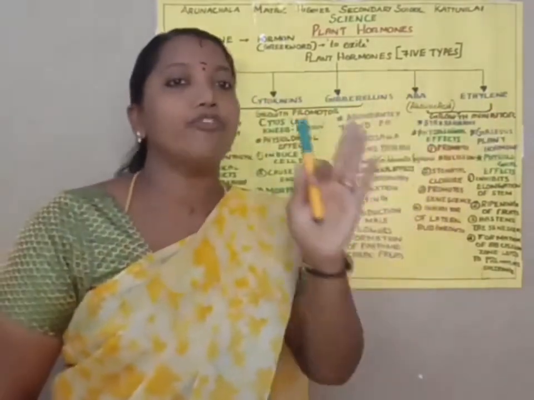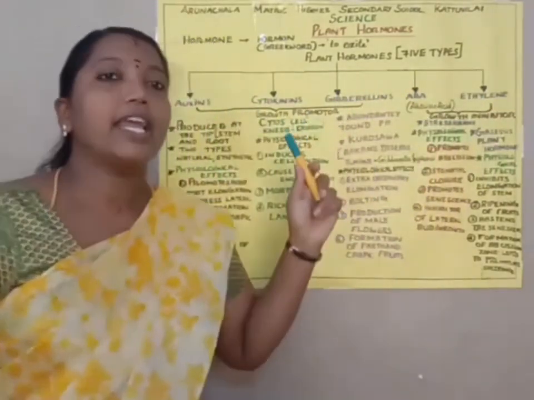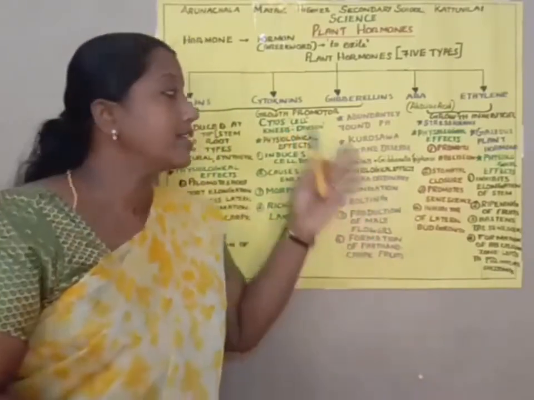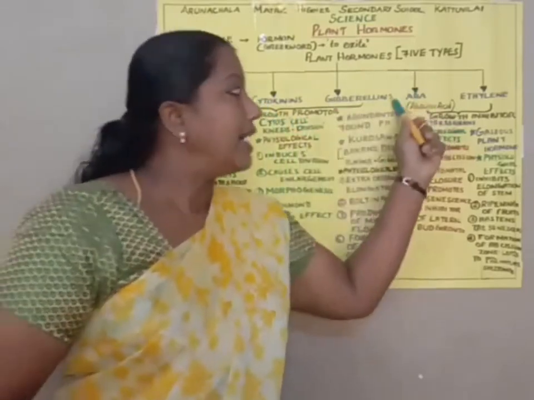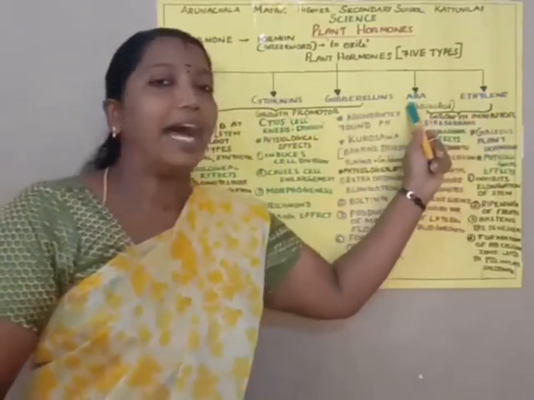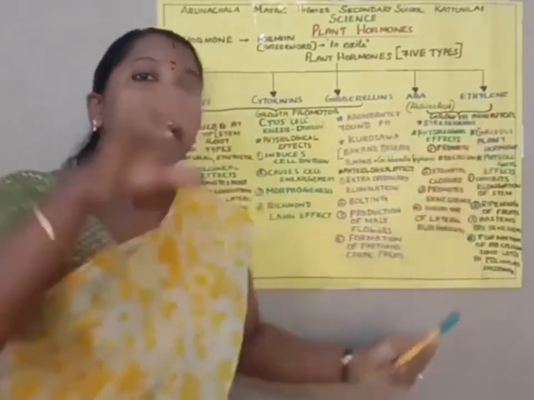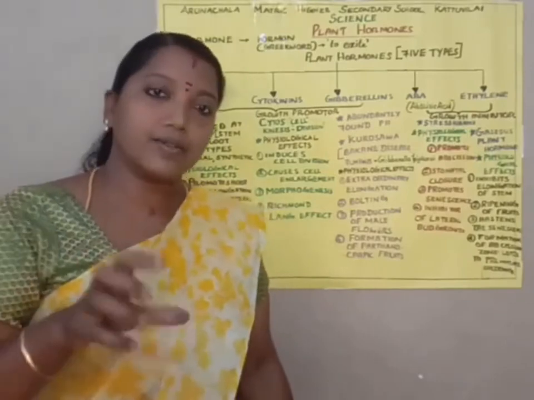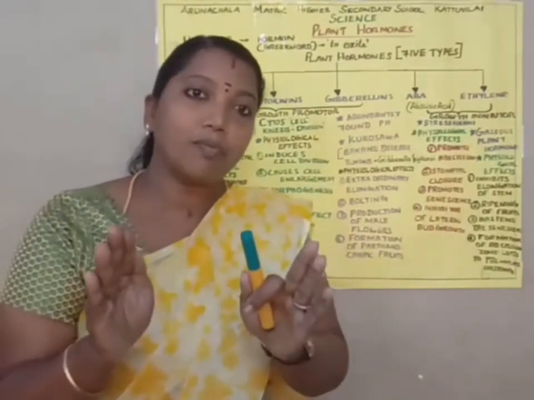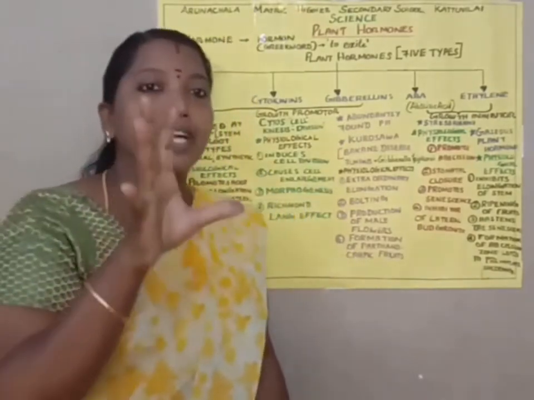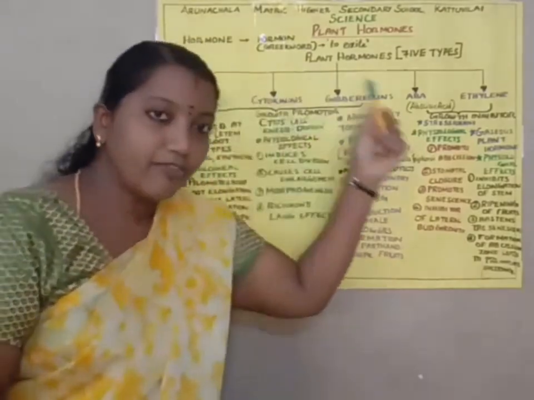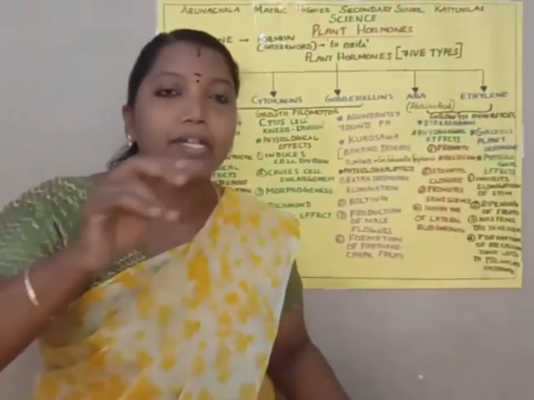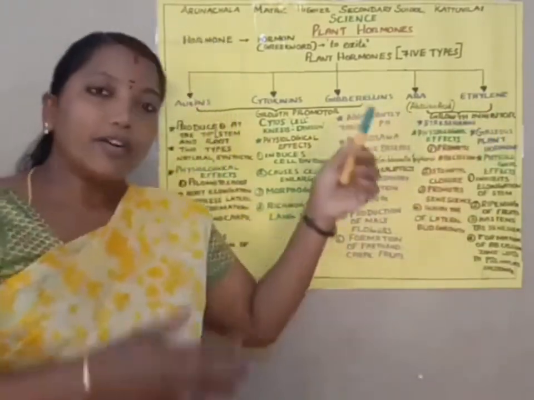Among these 5 types of plant hormones, the first 3 only help to promote the growth of the plants. They are growth promoters. At the same time, the next 2, abscisic acid and ethylene, inhibit plant growth, so we can call them growth inhibitors. Did you understand, students? Among the 5 types, the first 3 promote the growth of the plant and the next 2 inhibit it.